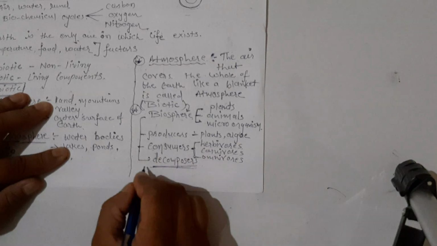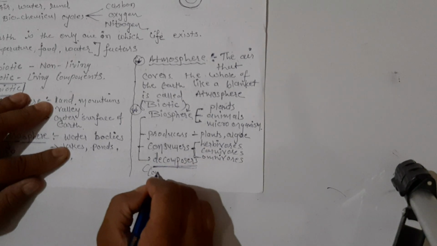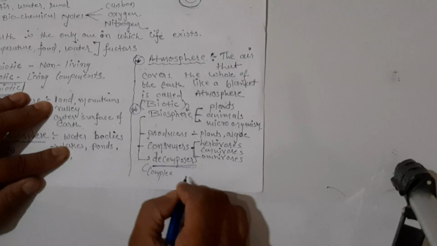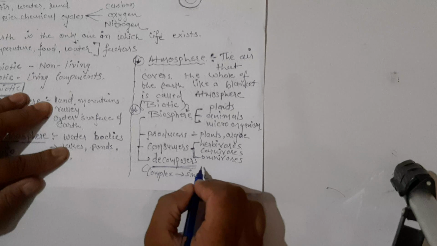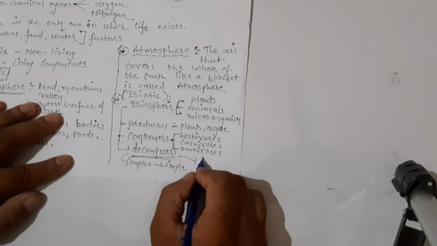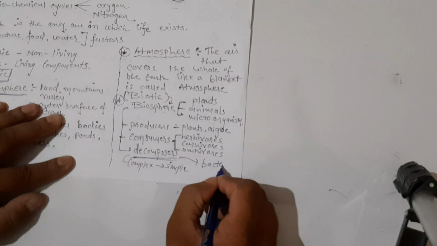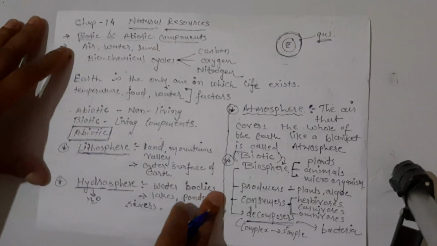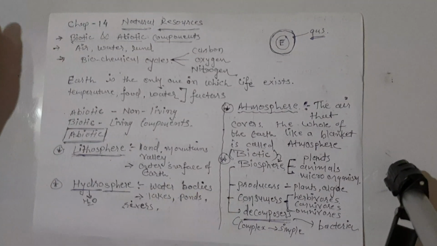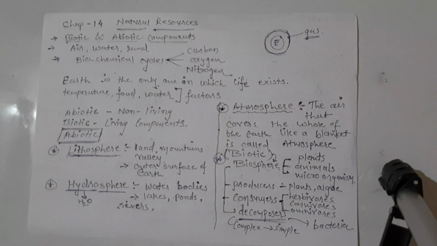Decomposers, they convert complex compound into simple compound, and in decomposers we will have different types of bacteria and different other microorganisms. Okay, so again let us revise this.